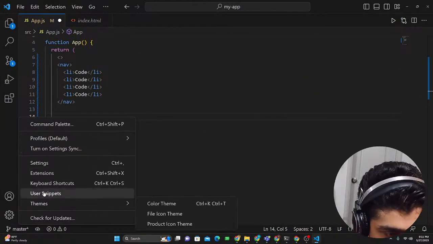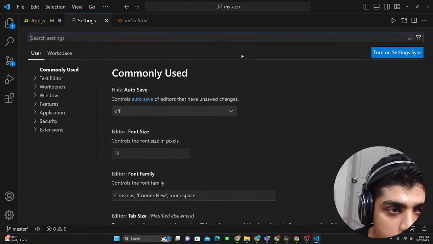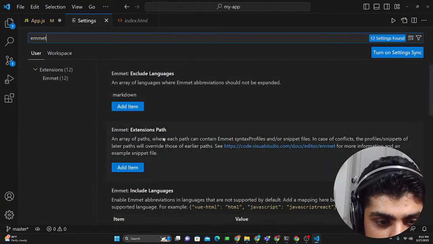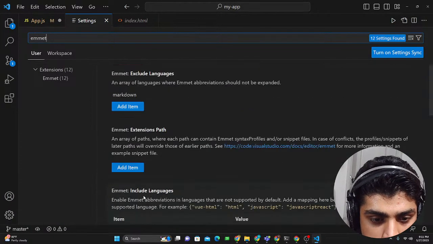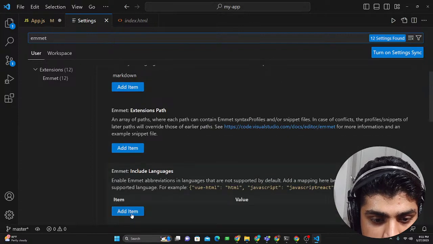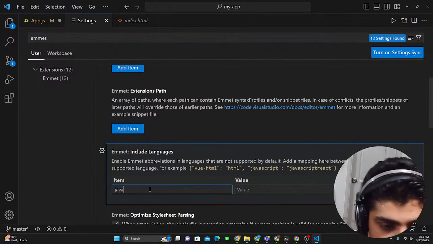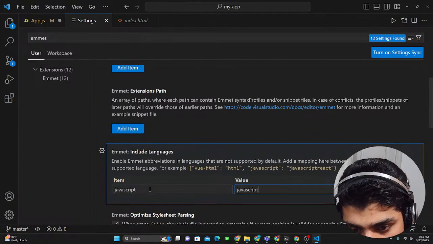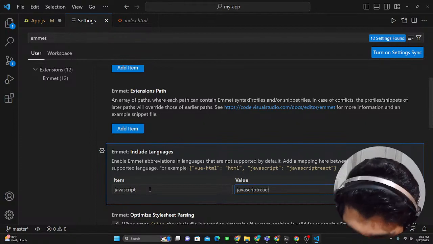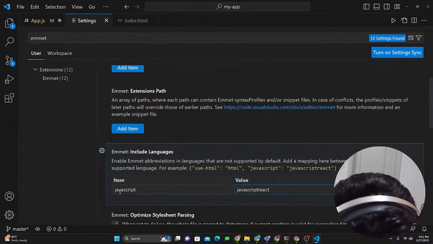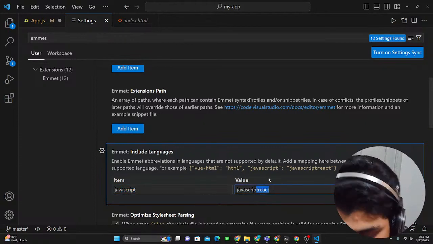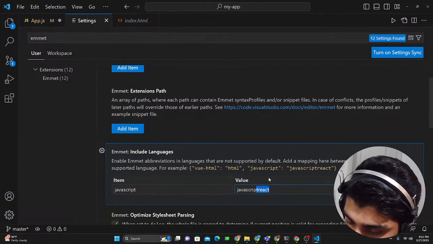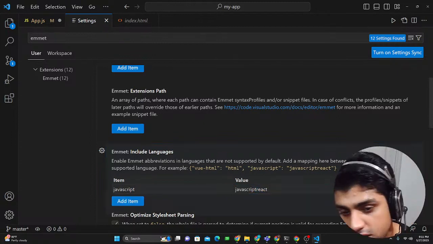Go here, go to settings, it should be over here, and then search for Emmet. And now if we're here, we could go here, include languages, or let's say include an extension path. I think it's here. Okay, so what we're gonna do is we're gonna say JavaScript in the value, and we say JavaScript React, I guess. So I hope that's correct. I think that's correct. So JavaScript, and we have JavaScript React. Let me just double check it, and I think that is correct. I'm just gonna press OK and see if it works.